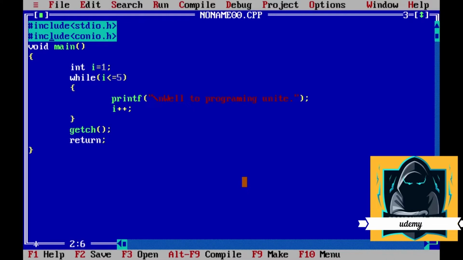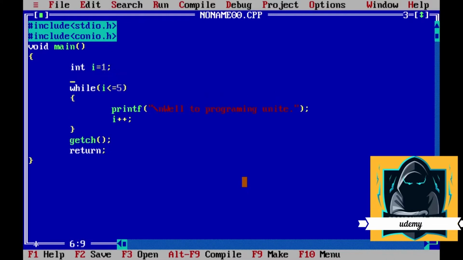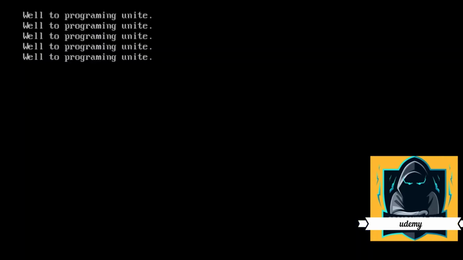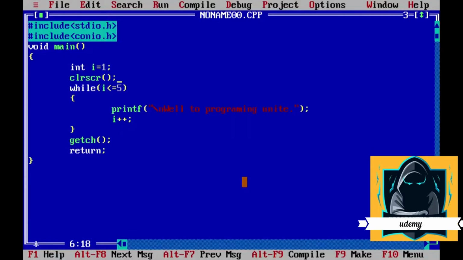Here I will use clrscr, clear screen. First I will compile it. Welcome to programming unit has been printed 5 times. Now how does this program work?